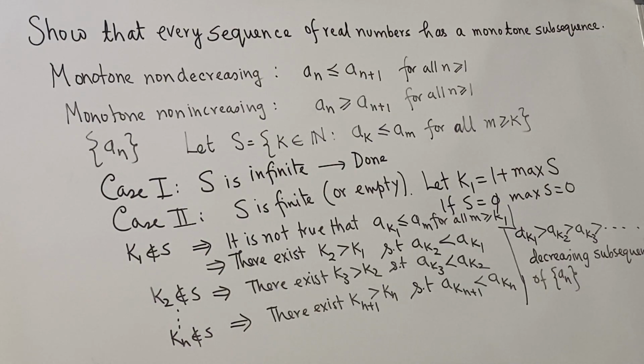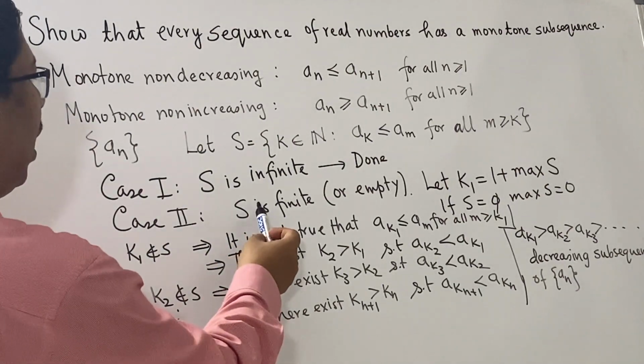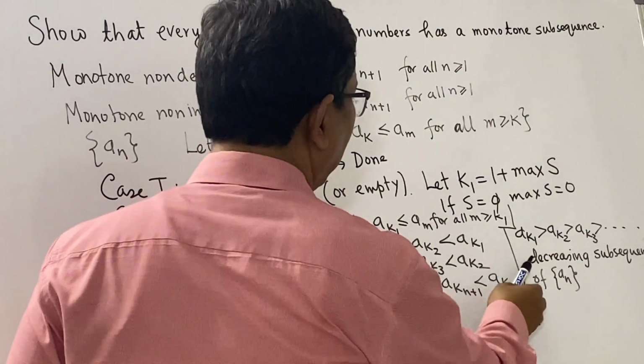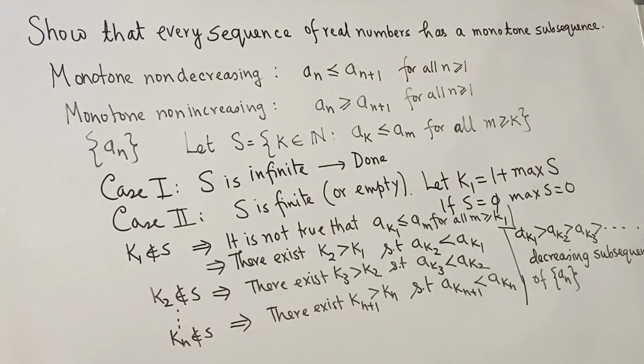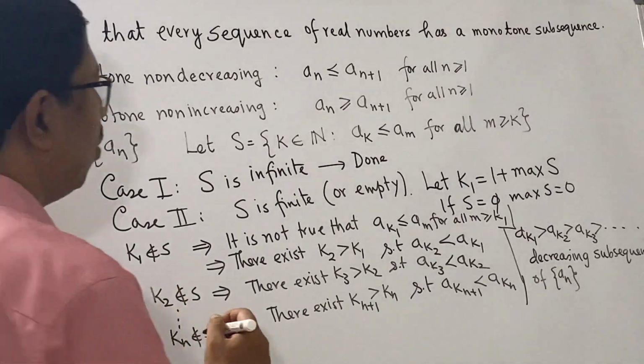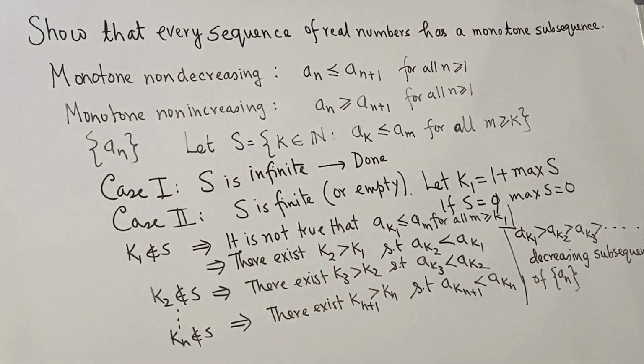Thus, we have shown that when S is finite or empty, we will be able to produce a decreasing subsequence of a. Whereas when S was infinite, we could produce a non-decreasing subsequence of a. So in both cases, we have been able to show that there is a monotone subsequence of the real number sequence a. This proves our claim.